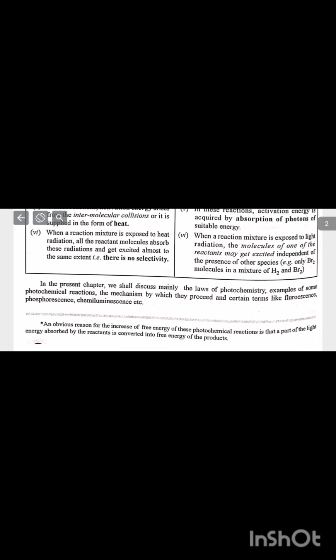In the present chapter, we shall discuss mainly the laws of photochemistry, examples of some photochemical reactions, the mechanism by which they proceed, and certain terms like fluorescence, phosphorescence, and chemiluminescence.